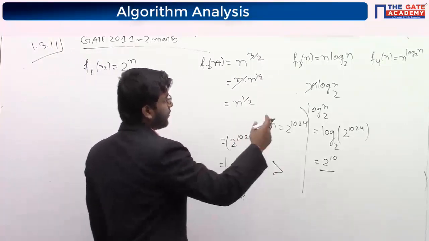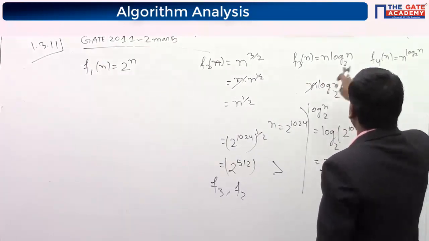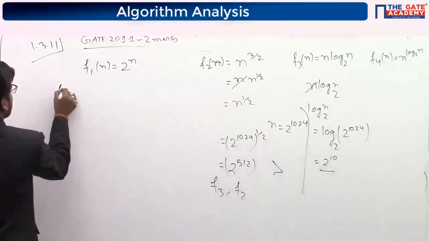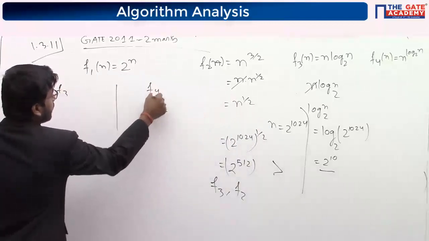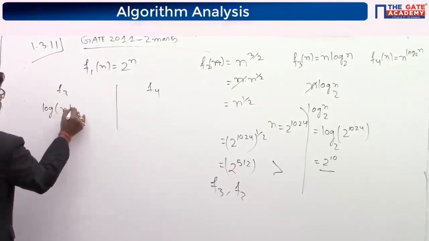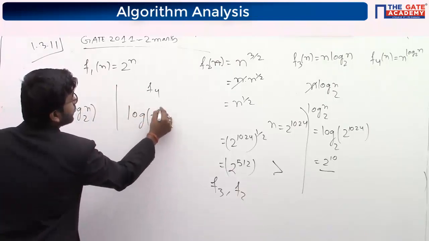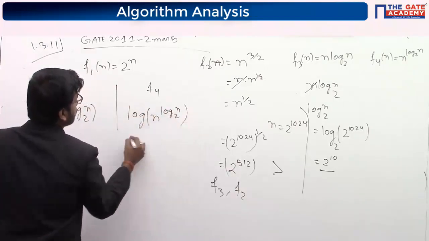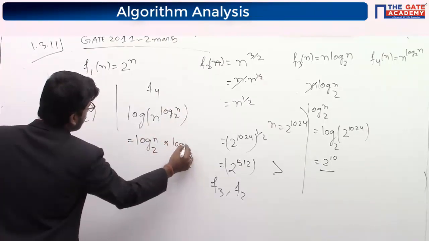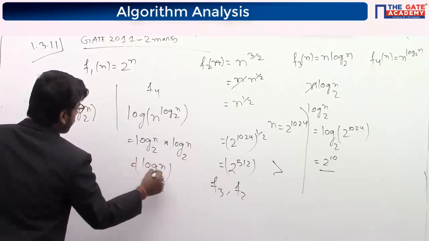Now check whether F4 is smaller than F3 or not. So in these two you can compare by taking log. In the case of F3 and F4, take log on both sides. So it will be log n squared, and here if you take log of n to the power log n, the exponent will come outside, giving log n into log n. So it is log n squared.